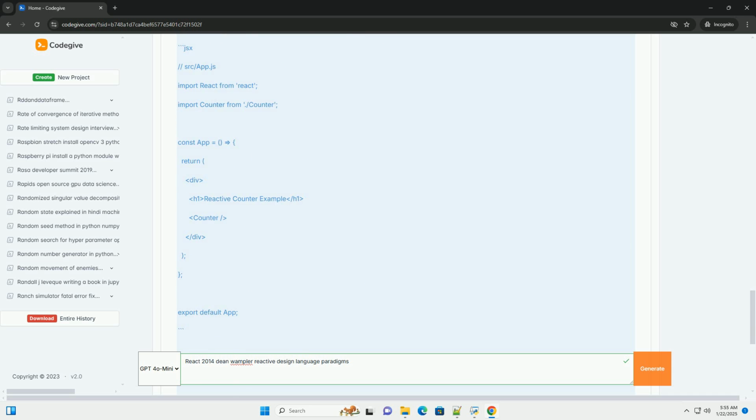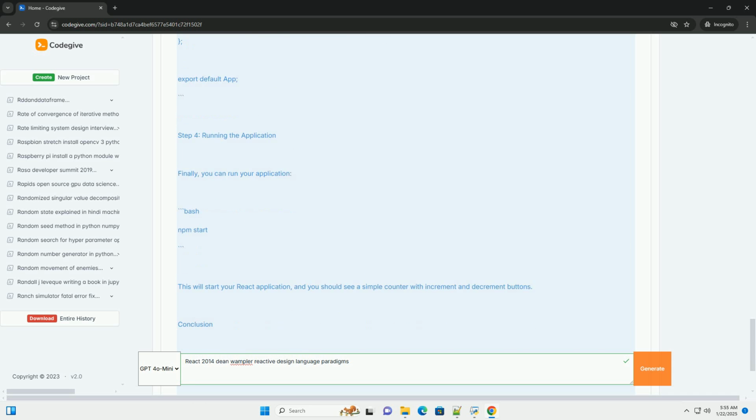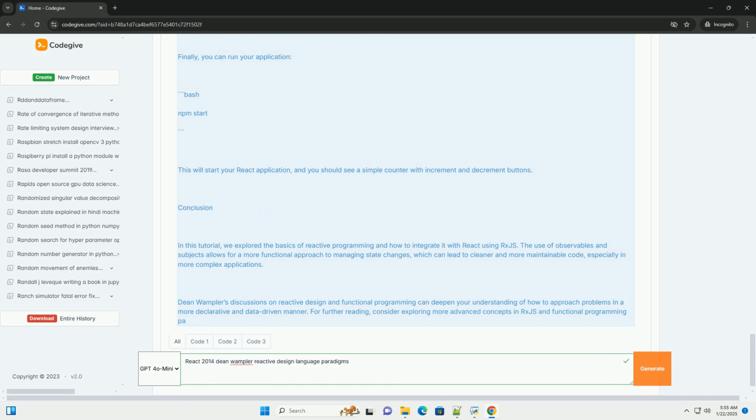Key concepts of reactive design. 1. Observables, objects that represent a collection of future values or events. 2. Observers, entities that subscribe to observables to receive updates. 3. Subscriptions, the act of an observer subscribing to an observable to start receiving data. 4. Operators, functions that enable you to manipulate the data streams from observables.